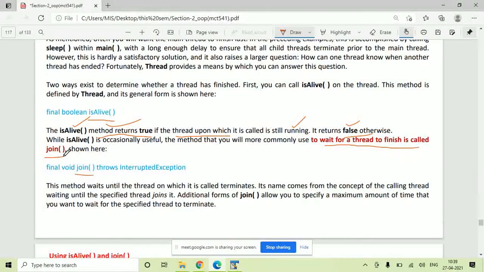So these are two methods, isAlive and join. Using isAlive you can check whether the thread is running or not, and the second one, join, tells you to wait for that particular thread to finish its execution, then only move ahead. So this is the difference between these two methods, and both help you control and know whether the thread is in running state or has completed execution.